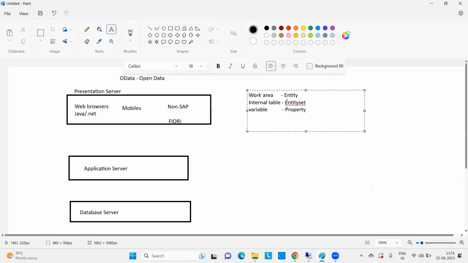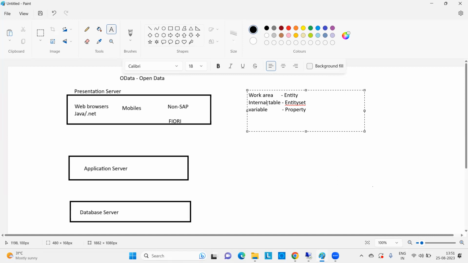Entity means it will contain one record of information. For example, sales order number 123: sales document number, document date, document type. All this information is single-line information. In the ABAP layer, we call it the work area. Coming to OData, we call it the entity, the structure. It will contain only single record information.